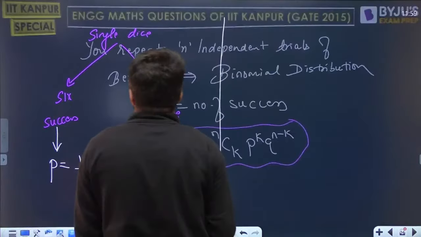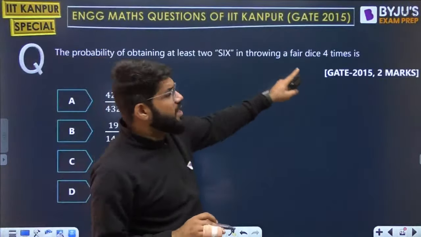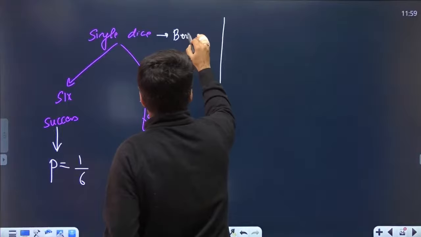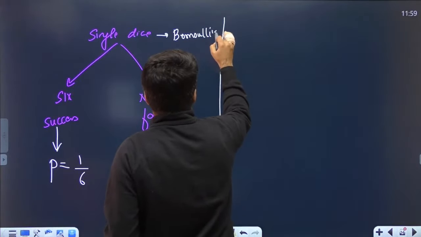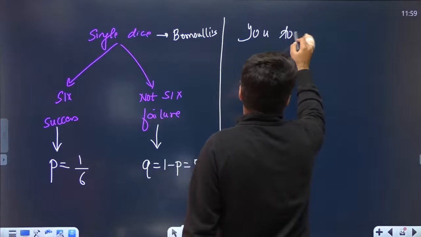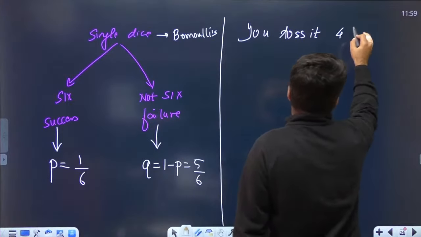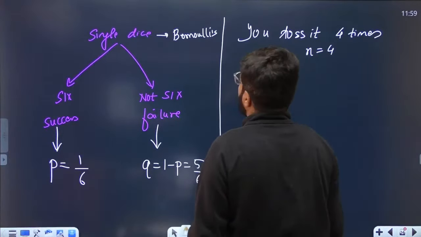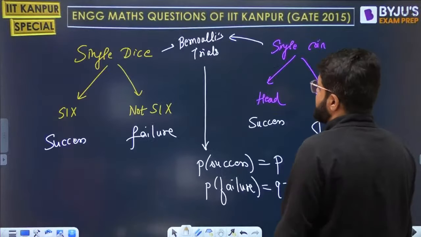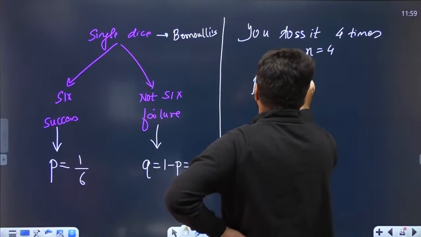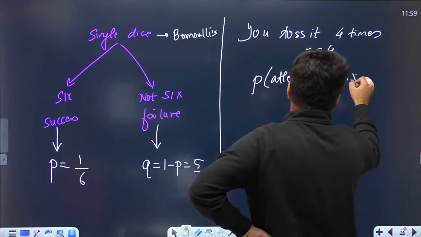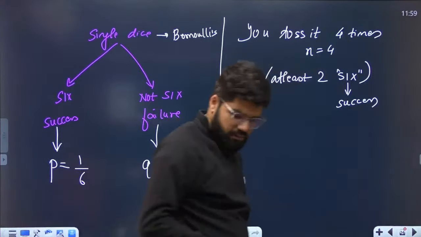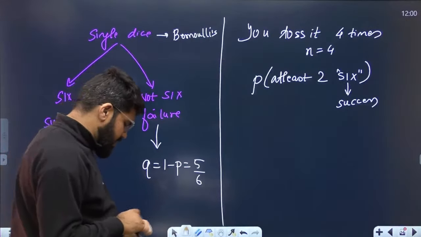Now you toss this dice, you throw this dice 4 times. A single dice throw is Bernoulli. Now you repeat it 4 times, that is n is equal to 4. The question asks, what is the probability of at least 2 sixes? 6 is a success for you.